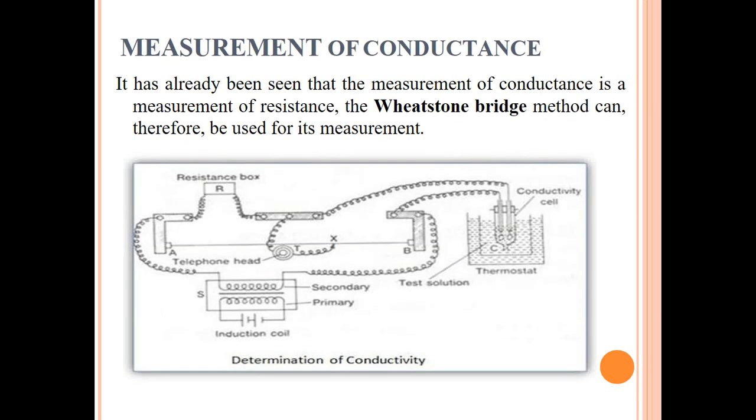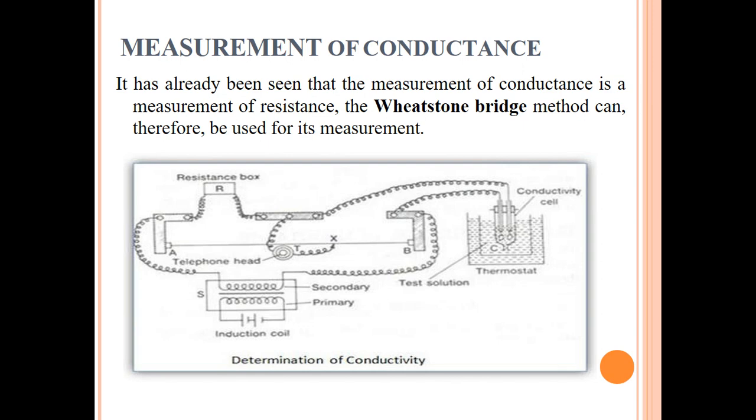How we will measure the conductance? You already know about the measurement of conductance principle. The principle of measurement of conductance is actually measurement of resistance, which we have already discussed in previous courses. That principle we use for the measurement of conductance is actually Wheatstone bridge principle or Wheatstone bridge method.